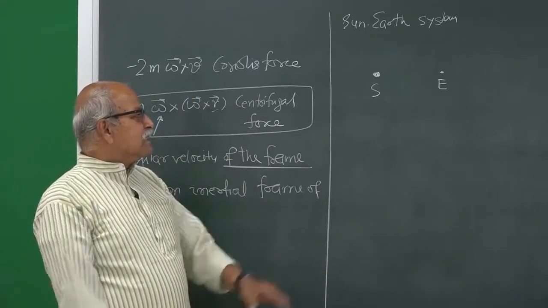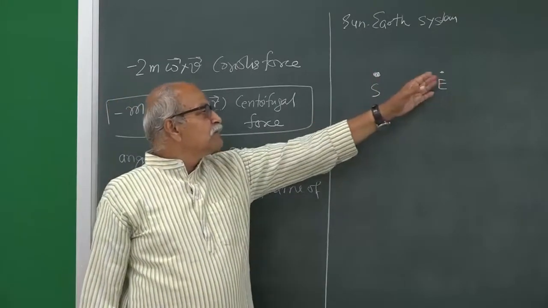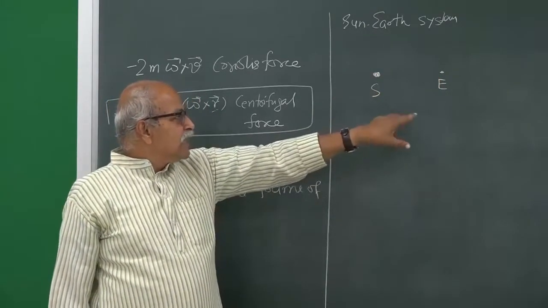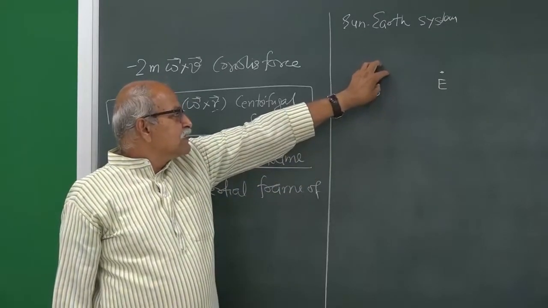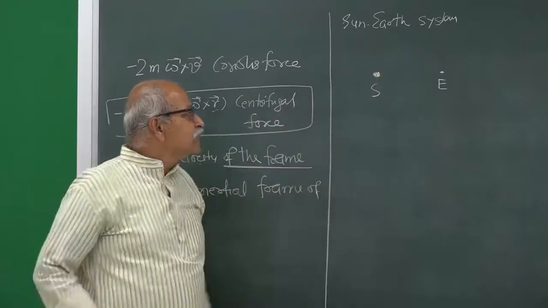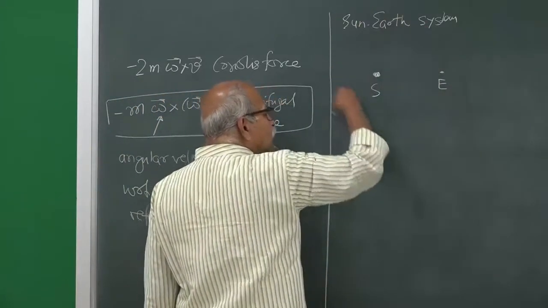Even if you consider the finite mass of the sun, this two body problem can be reduced to a one body problem, and you can always assume that the center of force is fixed in inertial frame, and this orbit is almost circular.